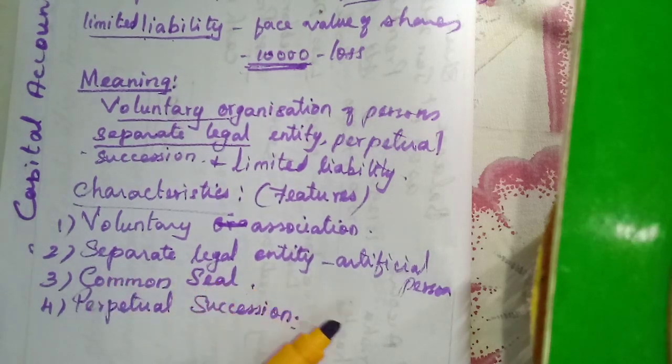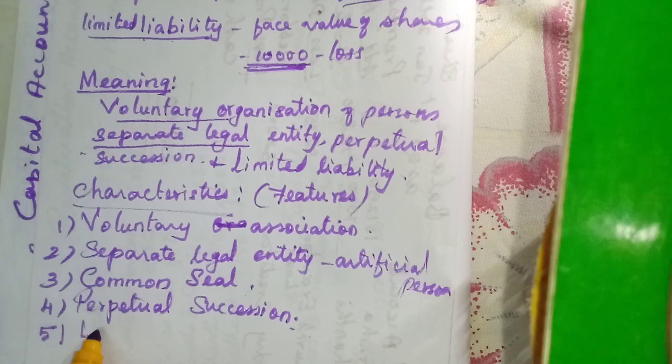Any person can come and go, but it will not affect the life of the company. It can be wound up only by law, when there are some circumstances in which they can wind up a company. Wind up means to close a company, and some legal formalities are there. They can close the company, but until then the company will run forever.